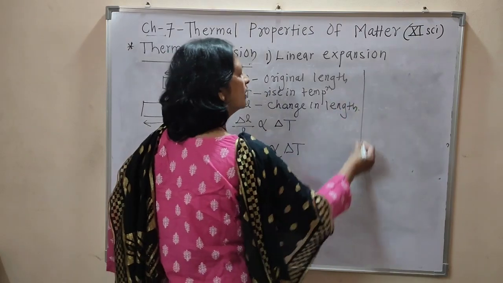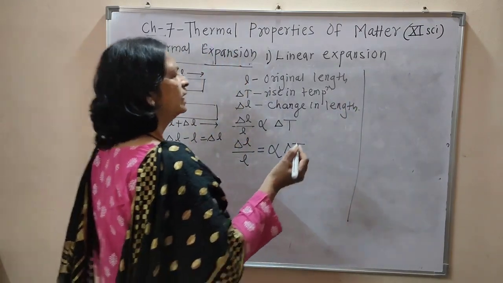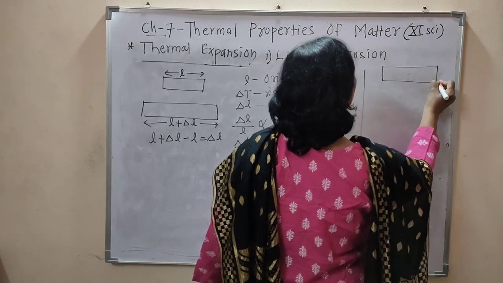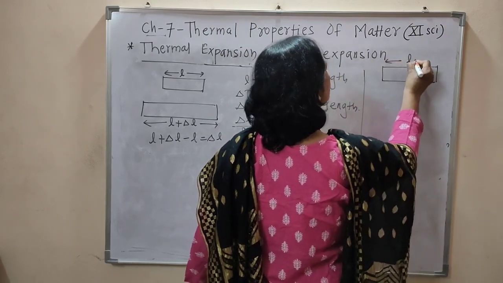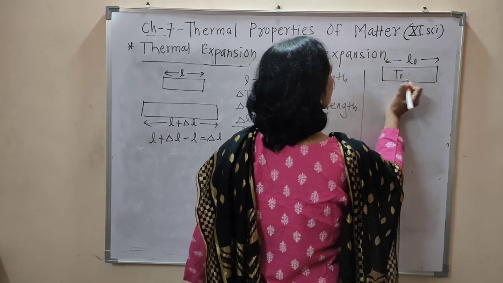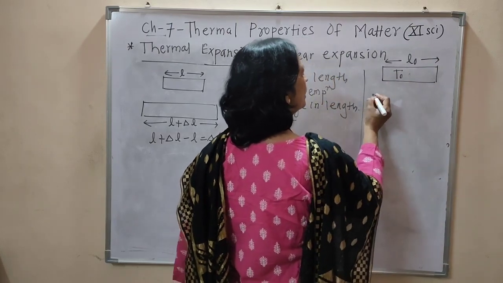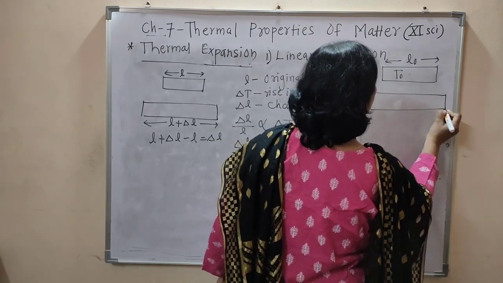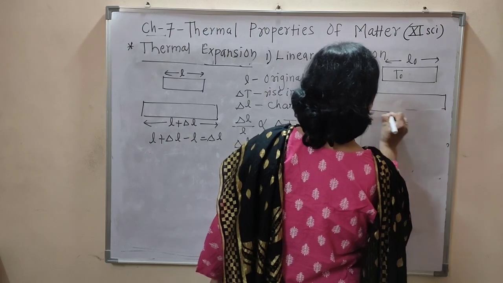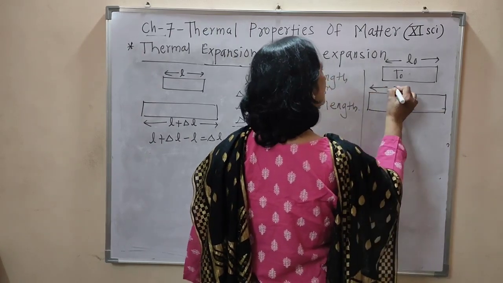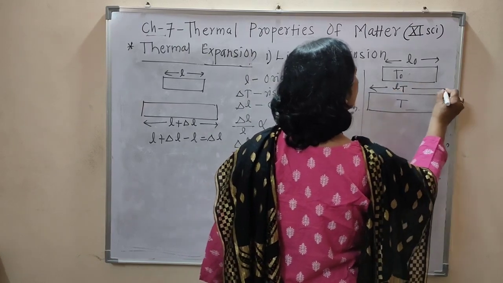Now, consider a second case. In that case, L0 is the original length at T0 temperature. This is the initial temperature. When we increase the temperature to T, at that time the length is LT.